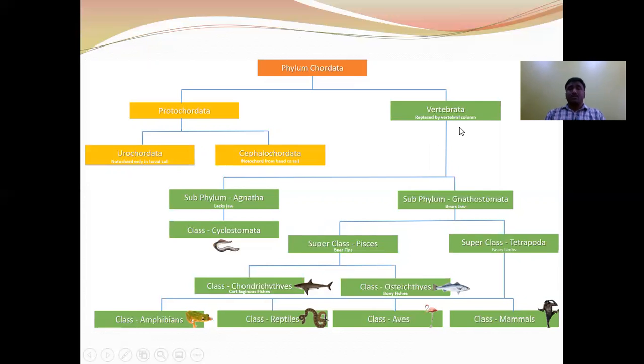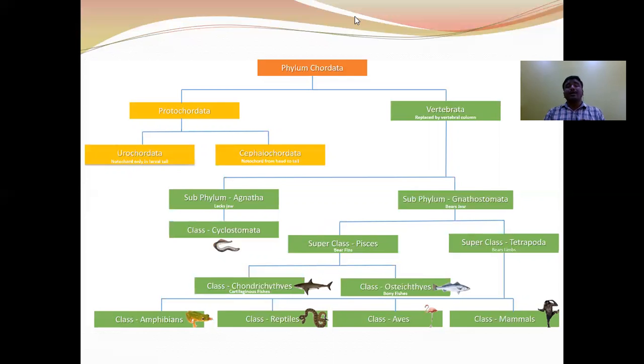Next, the subphylum Vertebrata is further divided into Agnatha and Gnathostomata on the basis of presence or absence of jaws. In Agnatha, A means absent, and gnatha means jaws. So animals which do not have jaws are included in Agnatha. The animals which have jaws in their oral cavity are included in Gnathostomata.